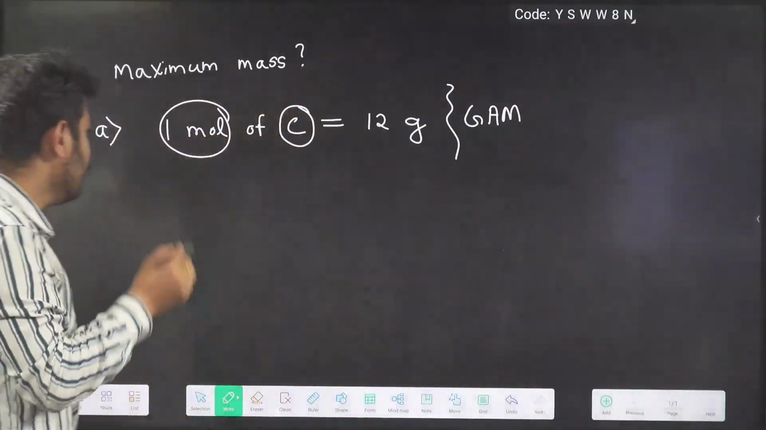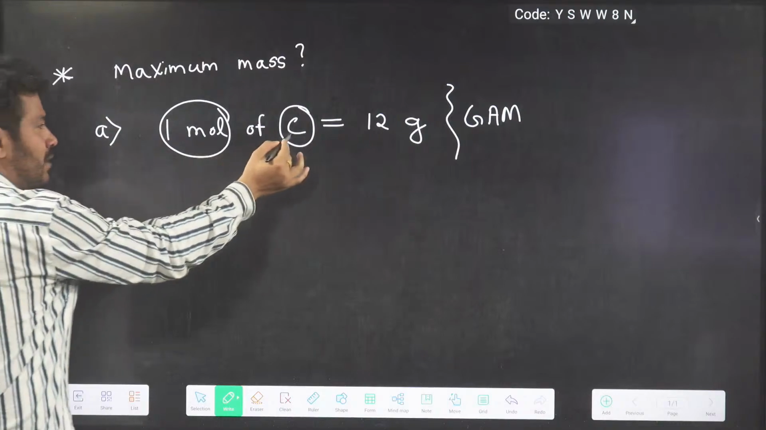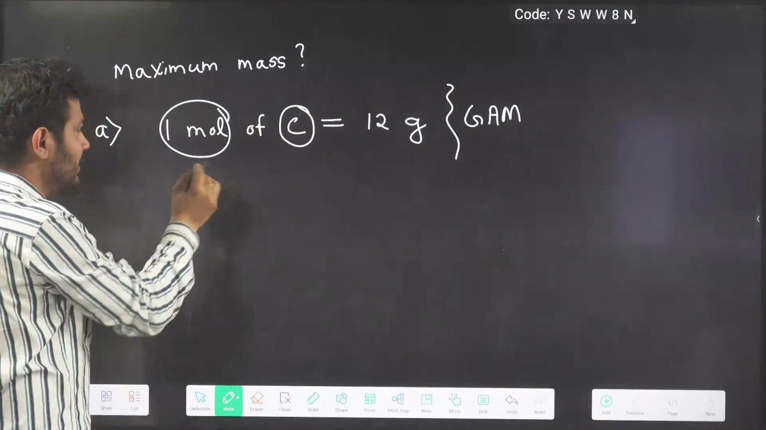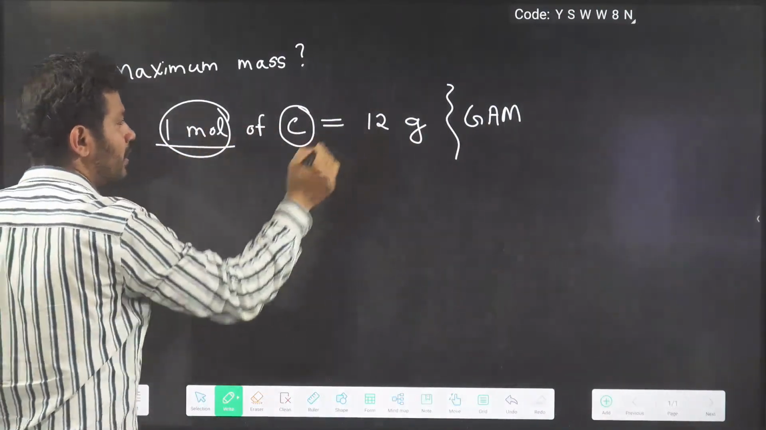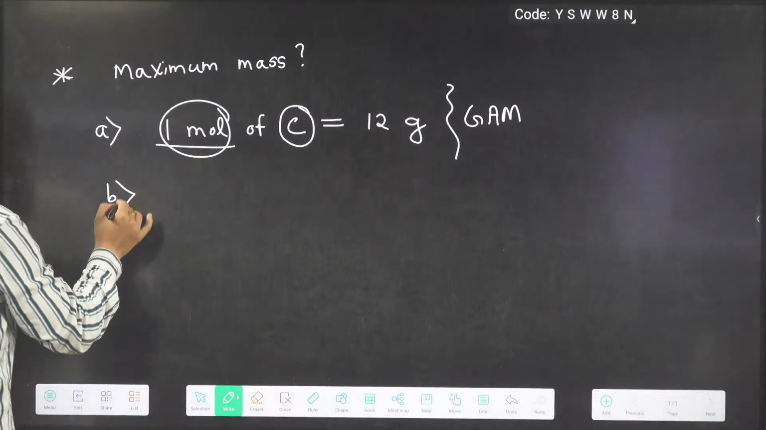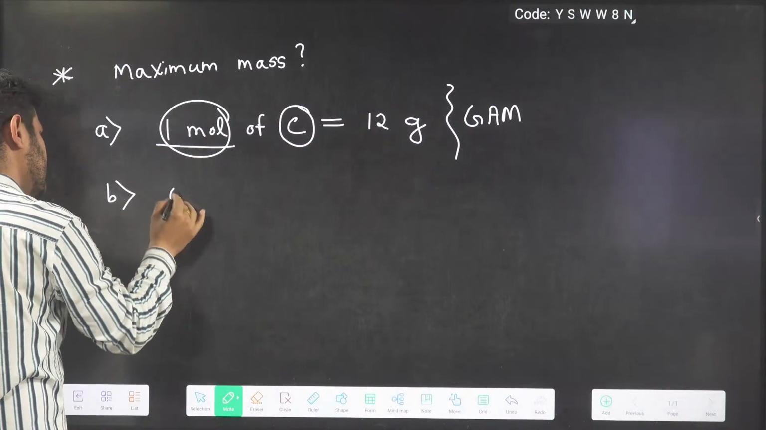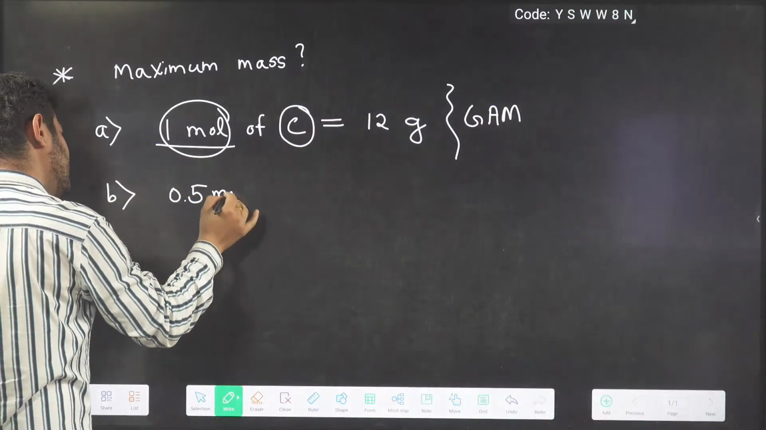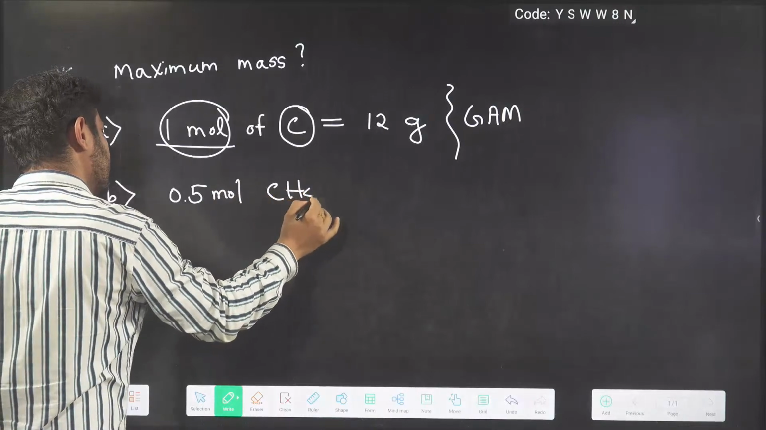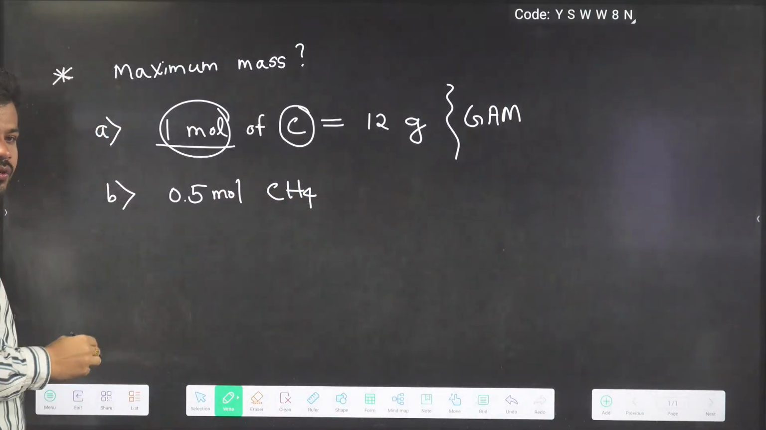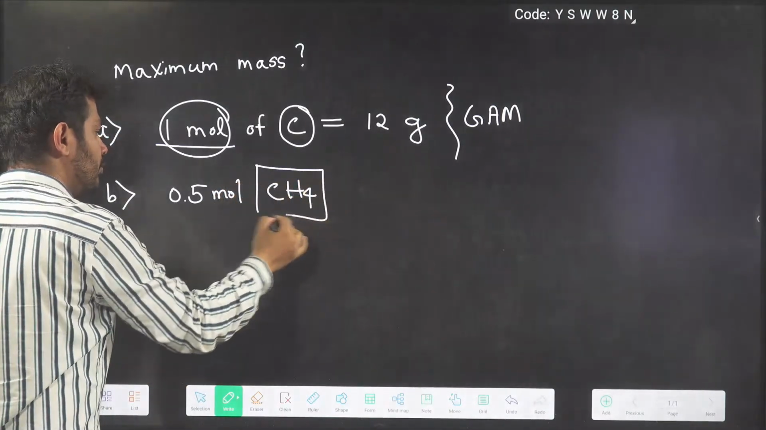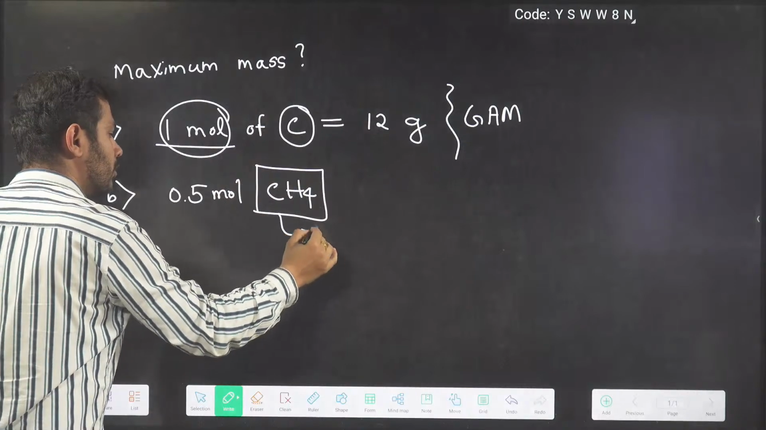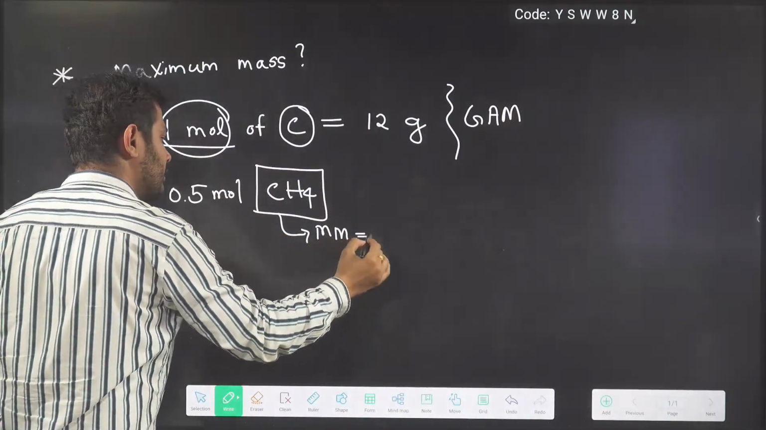Now see, when one single carbon atom is there, that is 12 AMU, but since it is 1 mole of carbon, it is 12 gram. Now talking about the second option, 0.5 mole of CH4. You guys tell me first, what is the molecular mass of CH4?